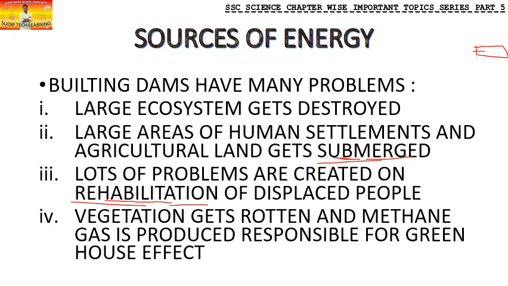Last thing, vegetation gets rotten and methane gas is produced. Whenever these big dams are built, whatever vegetation was underneath gets covered up with water. Underneath, this vegetation rots, and when something rots, we will study this when we see biogas, methane gas is produced by anaerobic respiration. Methane gas is produced by methanogens, these anaerobic bacteria, and it is responsible for the greenhouse effect. So it leads to global warming also.